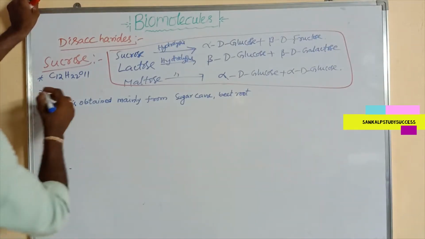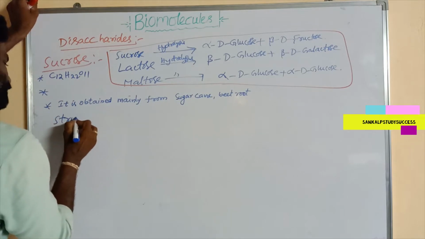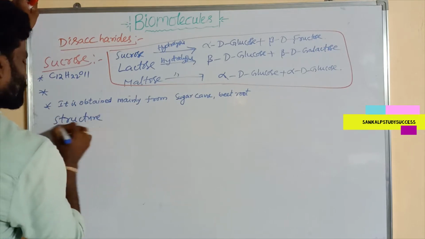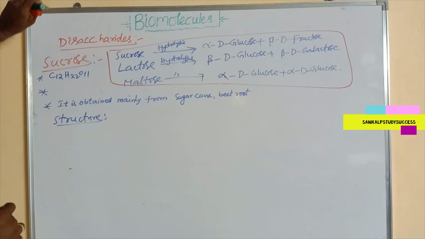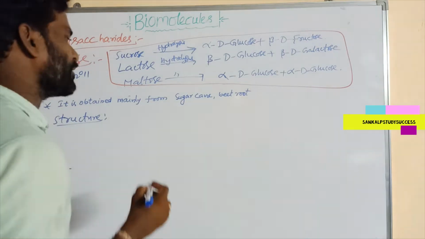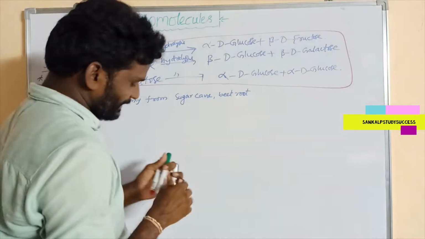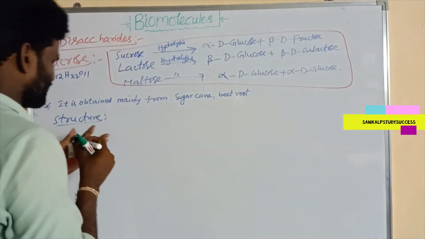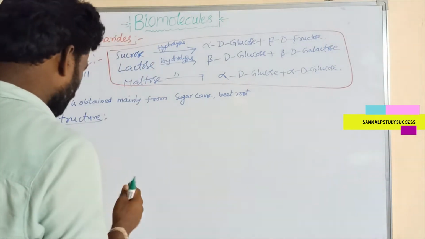Now, how to write the structure of sucrose? First of all, what is the glycosidic linkage?